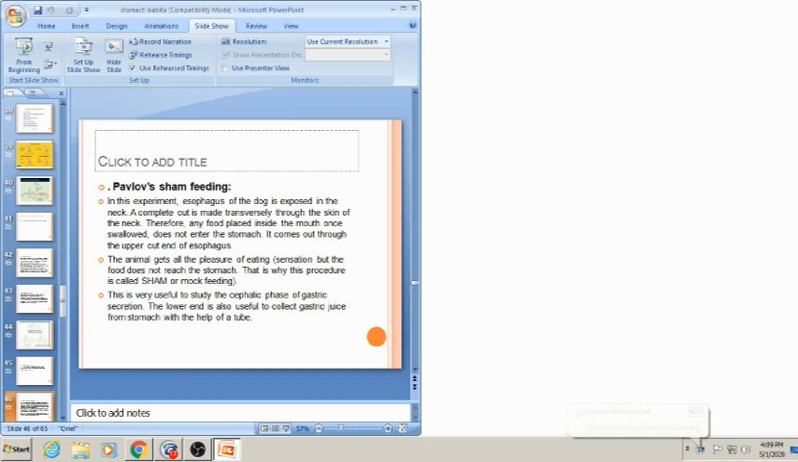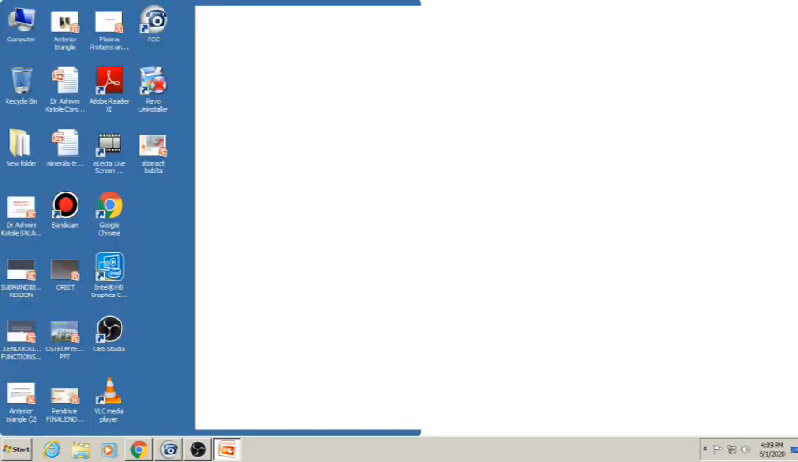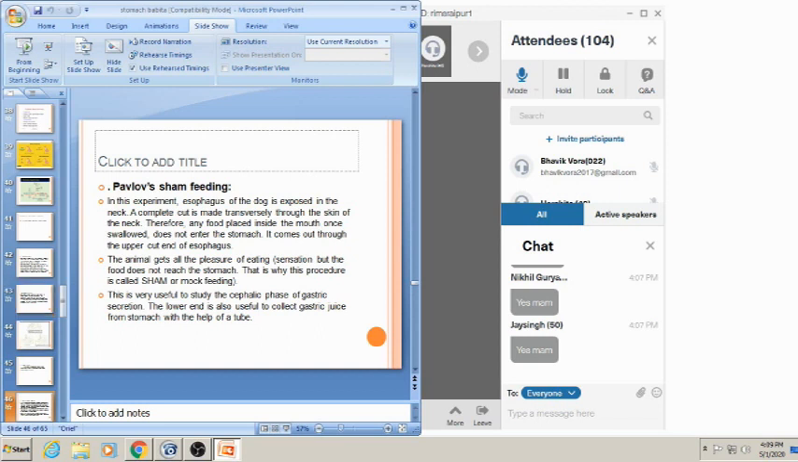The esophagus is transversely cut through the skin of the neck, so any food which is ingested does not reach the stomach. It doesn't enter the stomach, it comes out from the upper cut end of the esophagus. So the animal gets all the pleasure of the eating sensation, but the food does not reach the stomach.